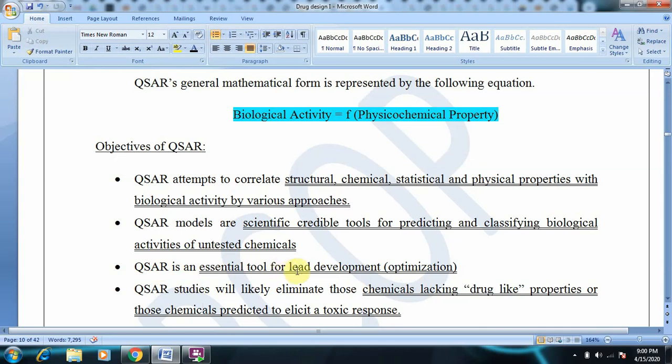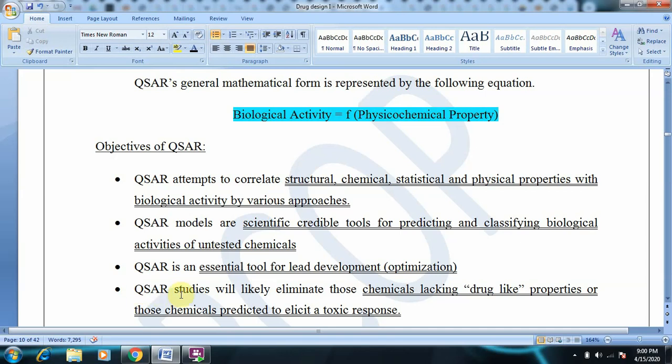So what we are trying to do is optimize its structure. We need to add some groups and delete some groups so that its activity will be increased. Lesser concentration, greater activity, is the whole purpose of QSAR. So we should modify a lead molecule in such a way that at lesser concentration it has good activity. So QSAR is an essential tool for lead optimization.